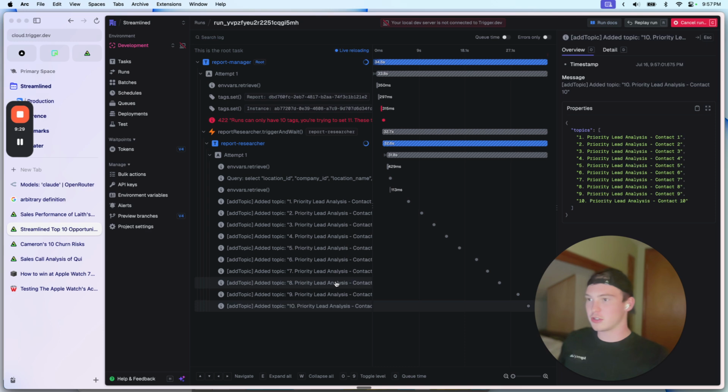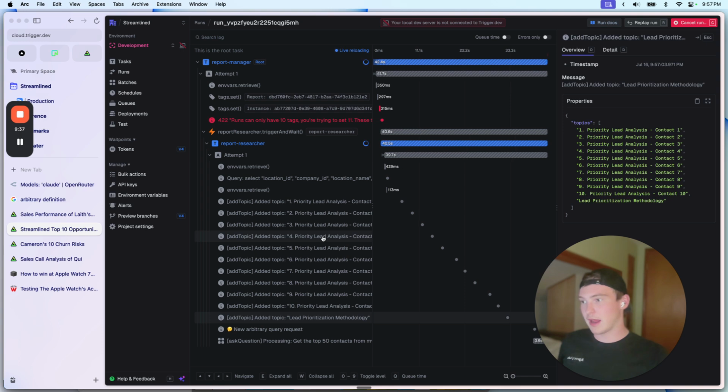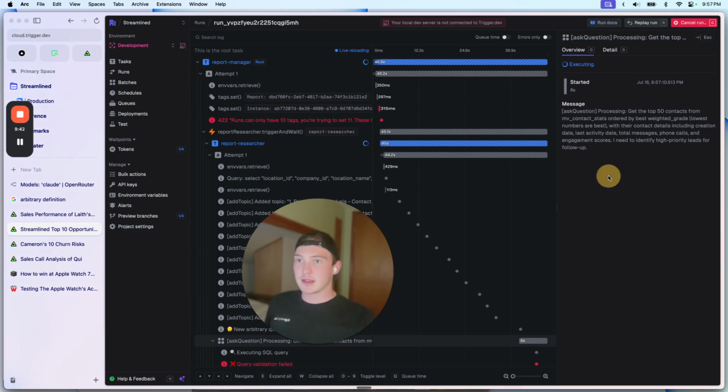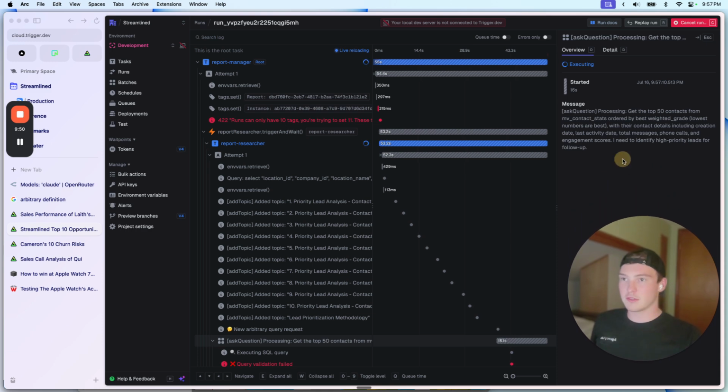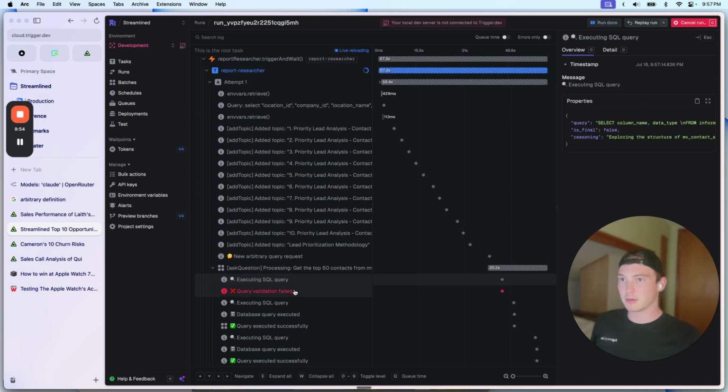So now it should start asking questions and looking for relevant information. Okay, so now it's added a topic for lead prioritization, and it's asking a question: get the top 50 contacts from this table, which is our best table for this, ordered by best weighted grade. For some reason it thinks lower grades are best, but that's just my screw-up with the prompting.